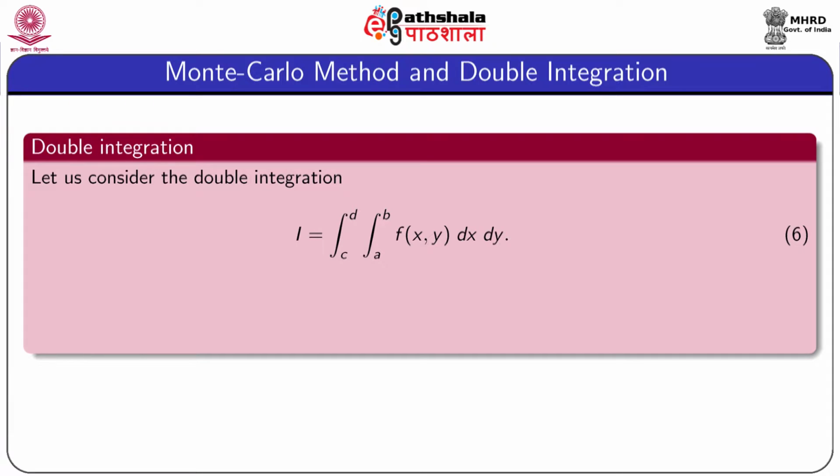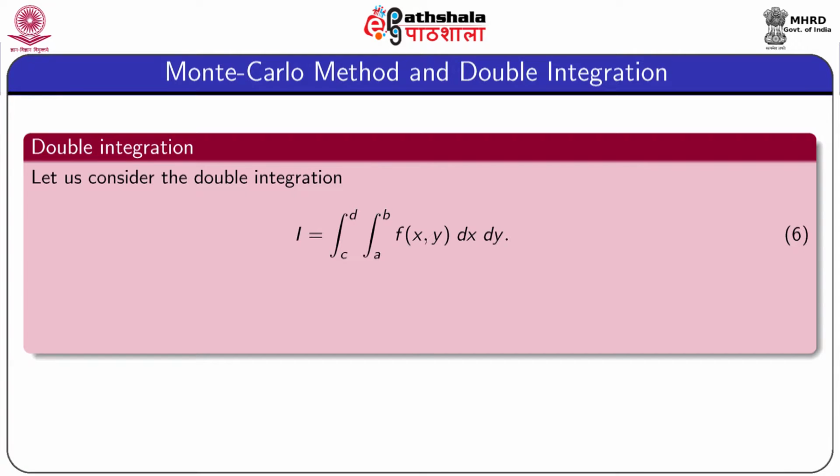Now, we consider the double integration. Two methods, one known as the trapezoidal method and the other known as the Simpson 1/3 method, are to be described to find the double integration of an integrable function. Double integration is a particular type of multiple integration, and we know that double integration is applied in many problems. It can be used to find the area of a particular region. It can be applied to find the volume of a particular surface and many other problems.